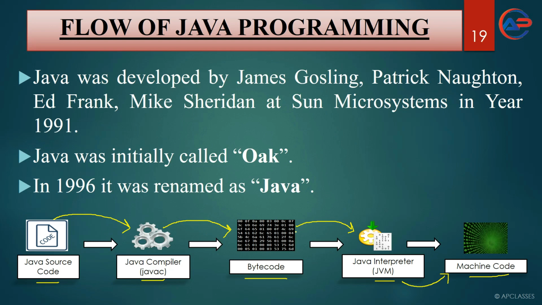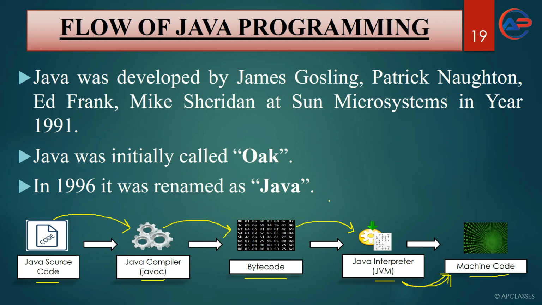Then bytecode is decoded and executed for JVM with the help of Java interpreter. Then a JVM converts the bytecode to machine code. Once it is converted to machine code, the Java program can run on any machine, or you can say the machine code can run on a specific operating system. So this is one of the questions which you can get.